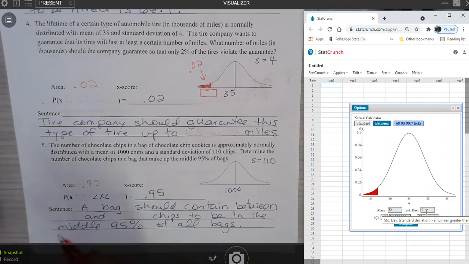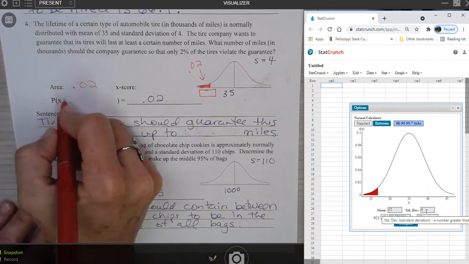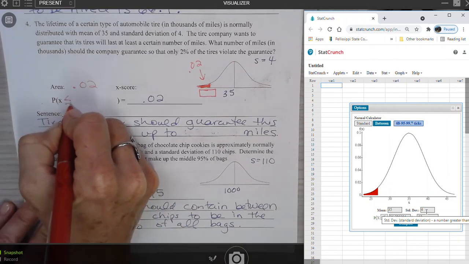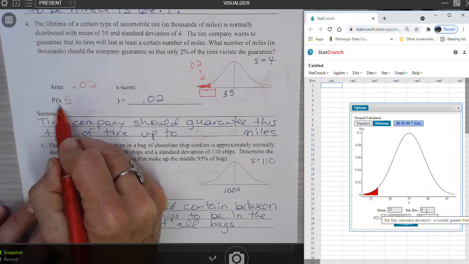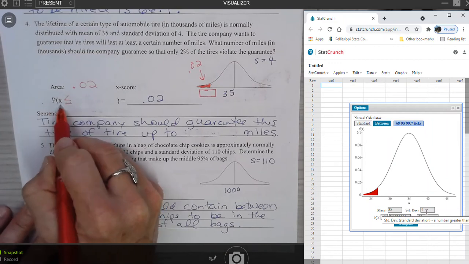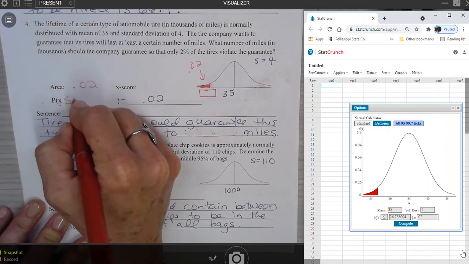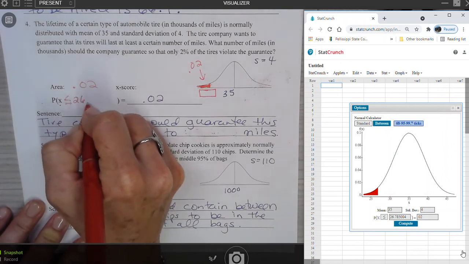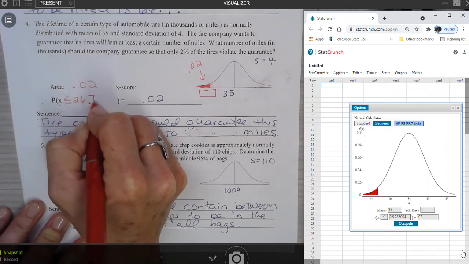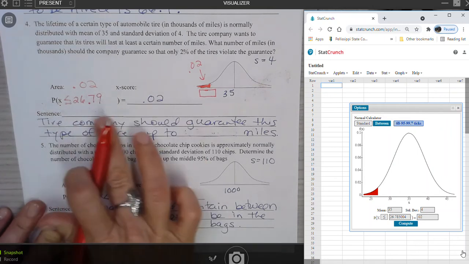So our probability statement would be the probability that X, representing the number of miles, would be less than 26.79 rounding is equal to 2%.